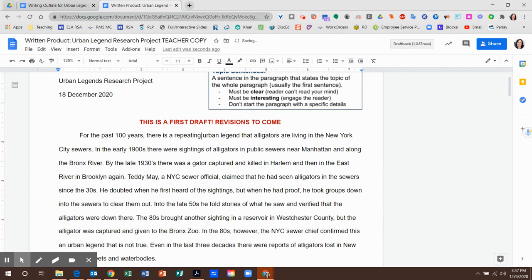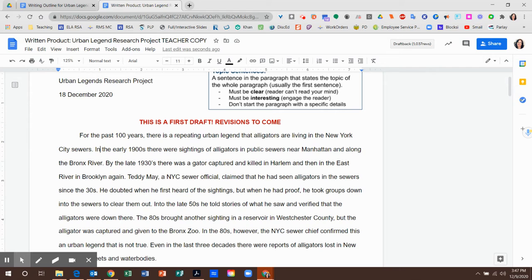Yes. Okay. So this now has the time frame, right, for the past 100 years. I'm letting you know as a reader that it's going to be about a repeated urban legend. So there's going to be a bunch of times and all of these repetition details here, right? Like how that story keeps popping up over and over. Yes, and the topic is the alligators living in the New York City sewers. Excellent. All right, I'm really proud of that.